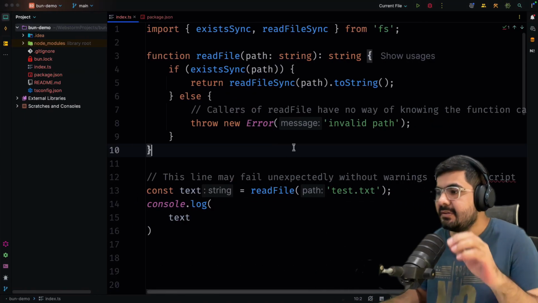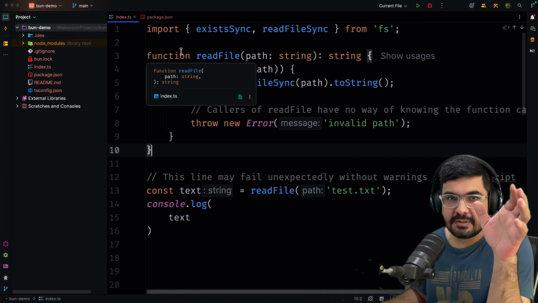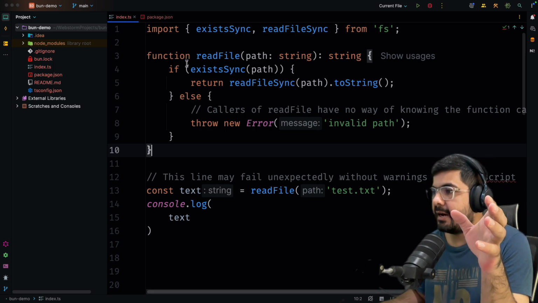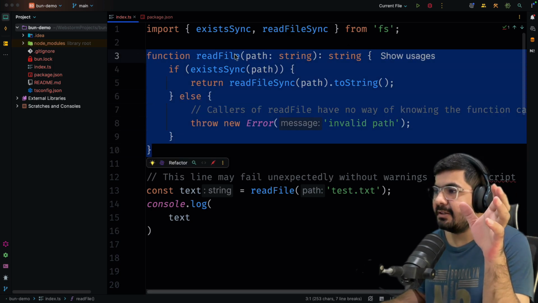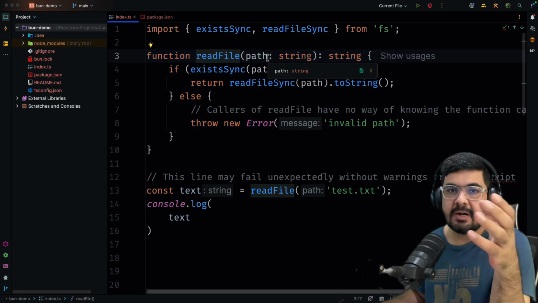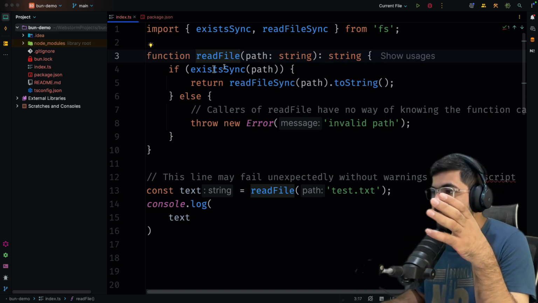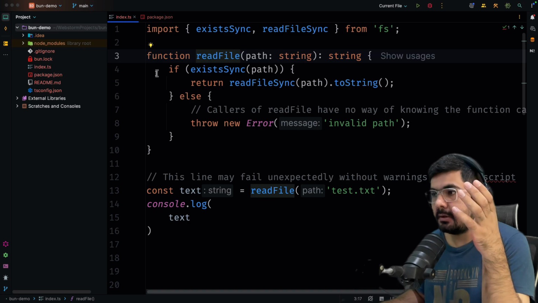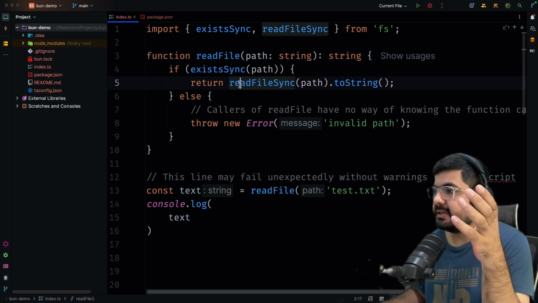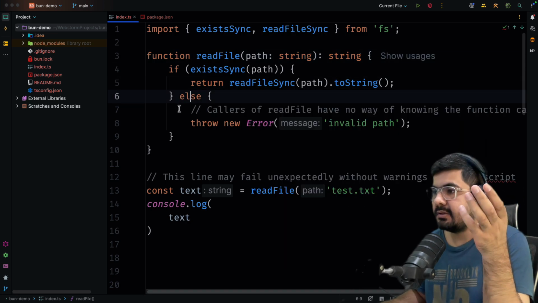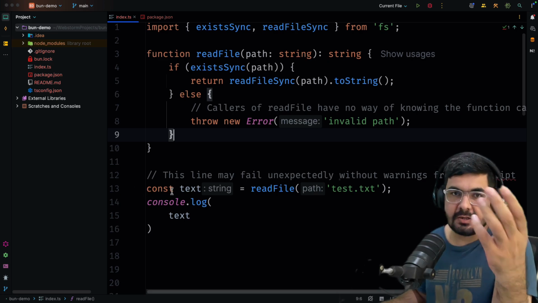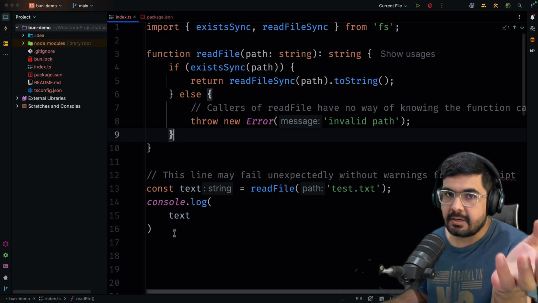So if you come to my screen, you can see that here I'm having a function in which I'm using the core file system module of Node.js, and I've created a function in which I'm reading the file from that provided path, right? Now, inside the function body, I'm checking whether that path exists or not. But once it exists, go and read the file content. Otherwise, throw an exception, right? And at line number 13, I'm just getting that content and printing it on the console, right?